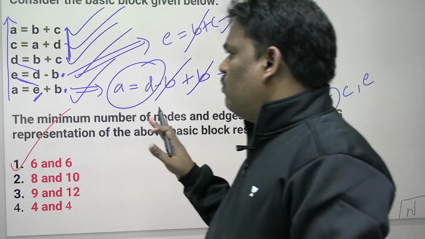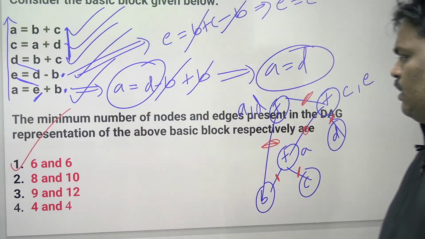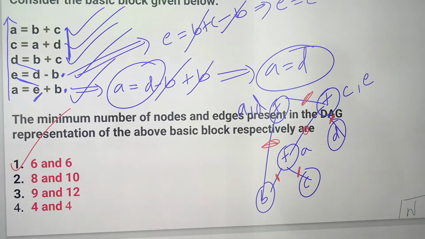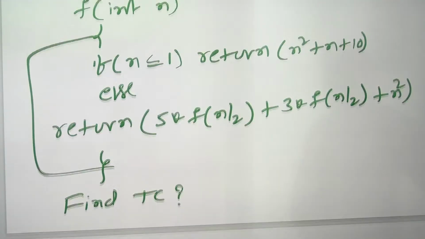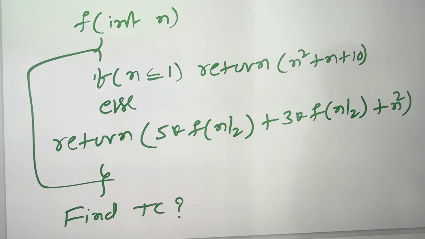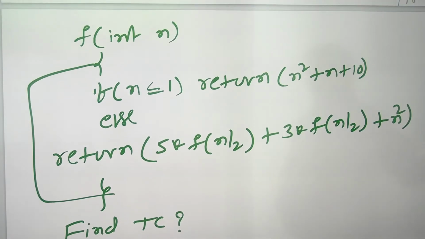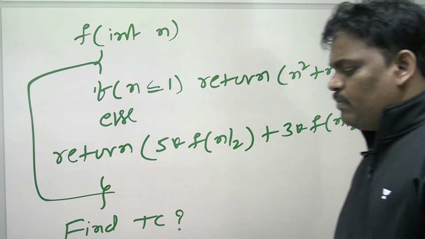Right, you are fine now. Until now you are fine. Because you are really comfortable, the answer is going to be 6 edges. I think how many vertices? 6 vertices. Right, can you go here? What is the answer of this? What is the time complexity of this problem? Can you check?